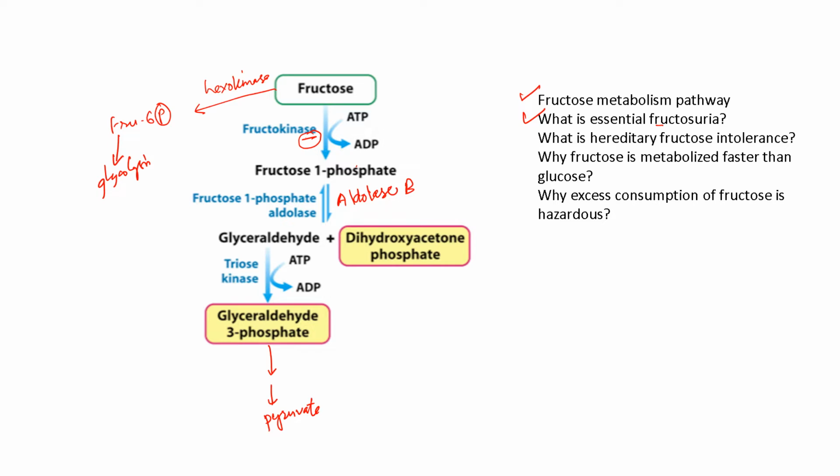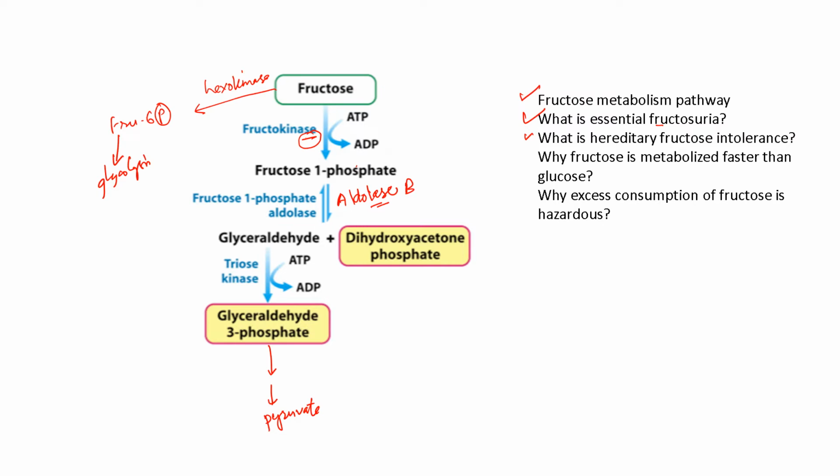This is asymptomatic and a benign condition, and it is accidentally detected by the presence of reducing sugar in the urine. And what is hereditary fructose intolerance? The deficiency of the enzyme aldolase B leads to a clinical condition called hereditary fructose intolerance.